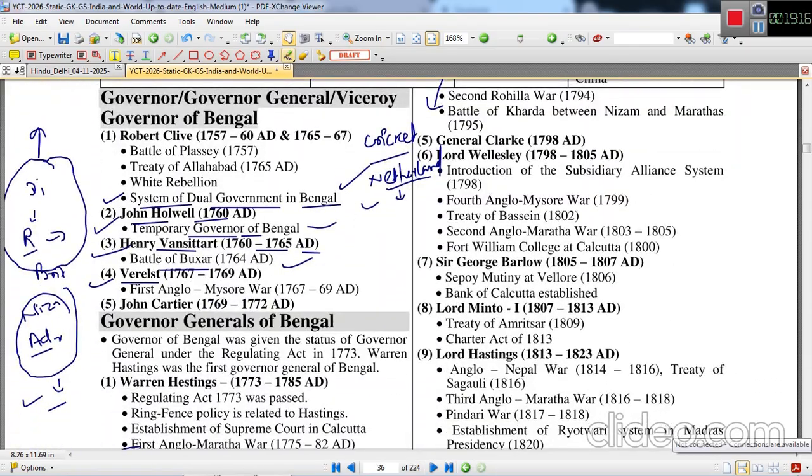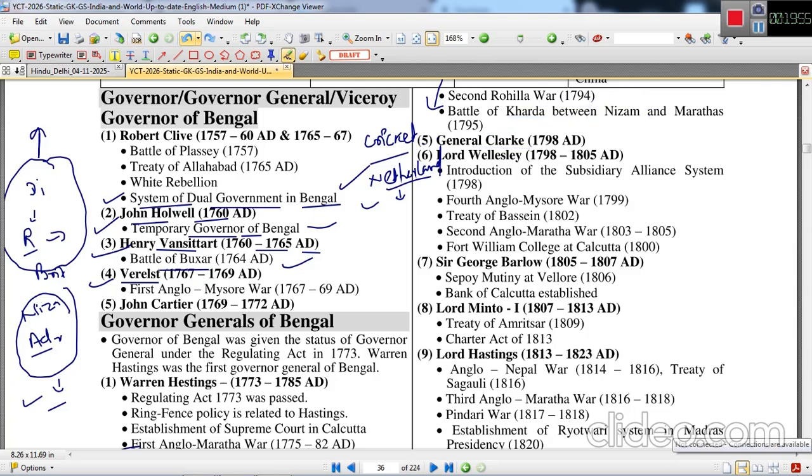The Second Rohilla War also took place in 1794. The Battle of Kharda between the Nizam and Marathas took place in 1795. If I am talking about the Nizam, I would like you to know that the Nizam hailed from Hyderabad state. He ruled Hyderabad state initially and was of course ousted by Indian forces after independence in 1948. Next Governor General was General Clark, who ruled in 1798, and there is nothing important to remember about him.